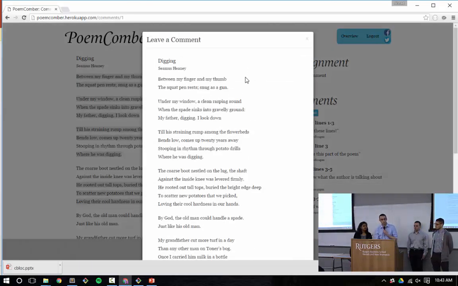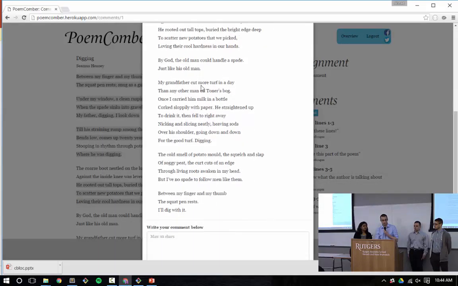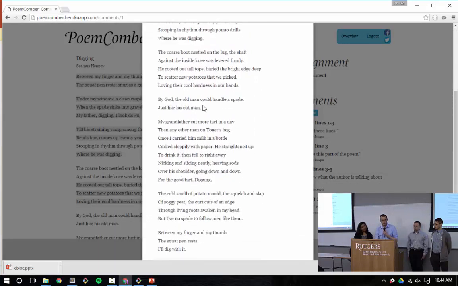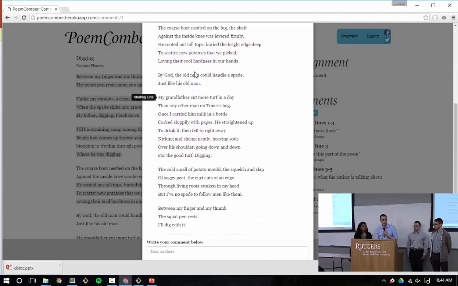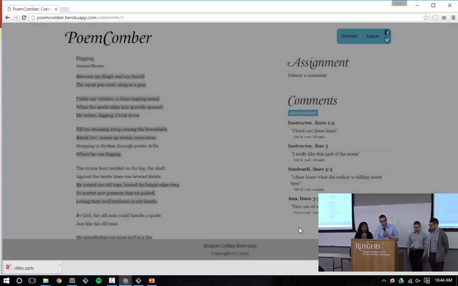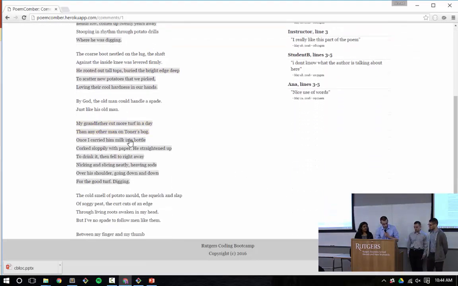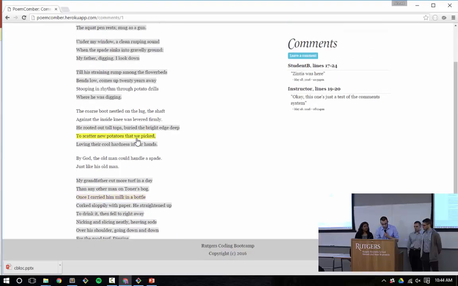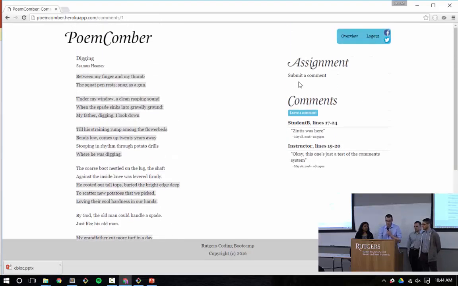So for example, when you go to this modal, it's going to bring up the poem again, and from here you're going to select a line that you want to talk about, and bring it down to another line. So in this excerpt, you're going to be commenting on these lines here, and you can write anything you want. And from that point, you'll submit it, and it should bring it up. Zintis was here. All right, cool. No bugs.